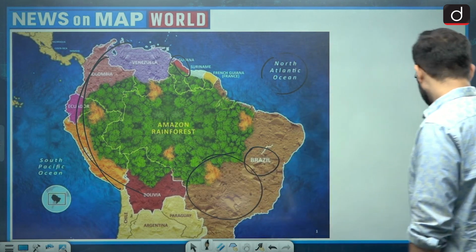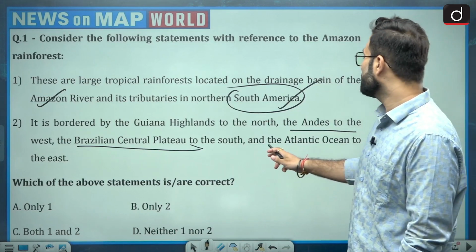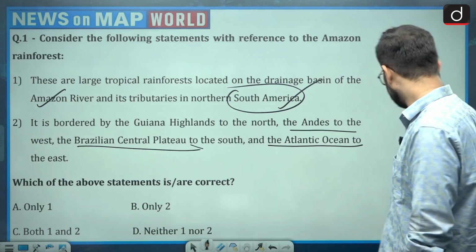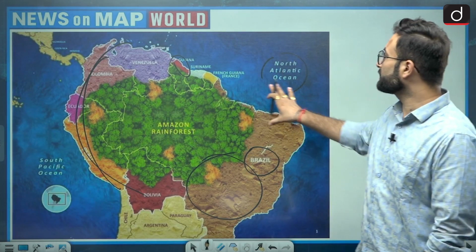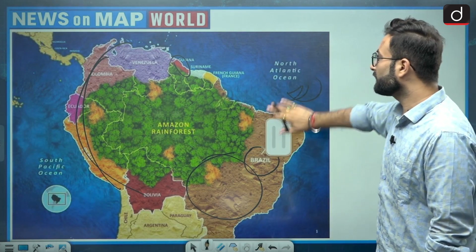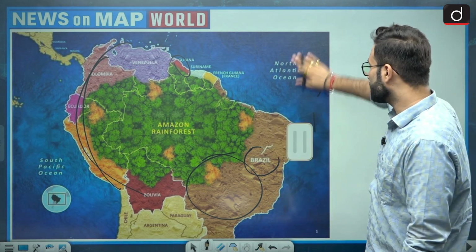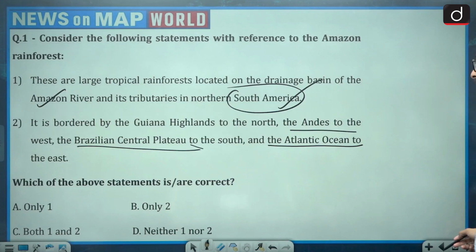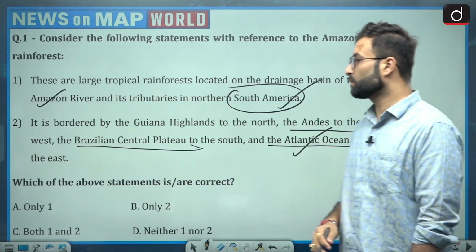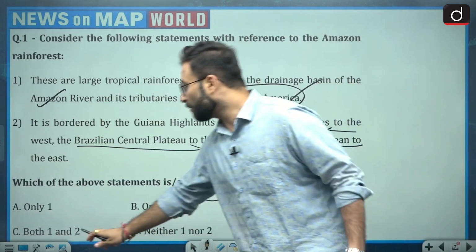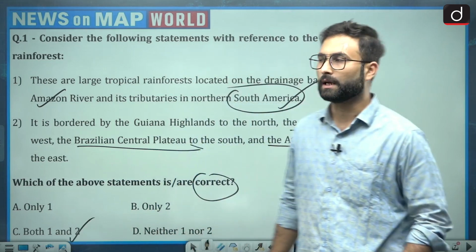Talking about the next one, that is the Atlantic Ocean to the east. Here you can see to the northeastern part we have the North Atlantic Ocean, and this ocean is also the Atlantic Ocean. So I hope that is clear. In the east we have the Atlantic Ocean. So now this statement is also true. You have to choose the correct statement. Option C would be your right answer, both 1 and 2.